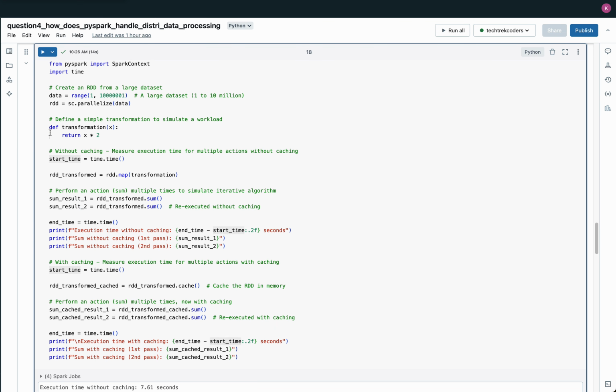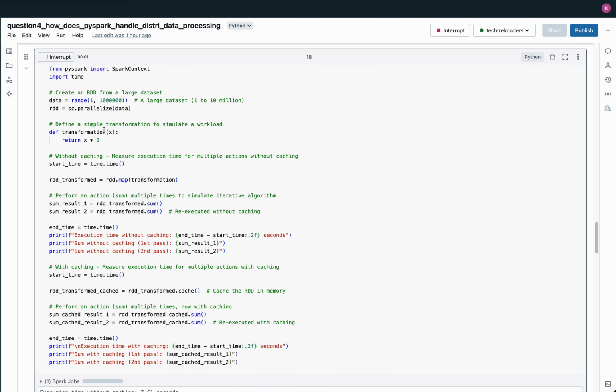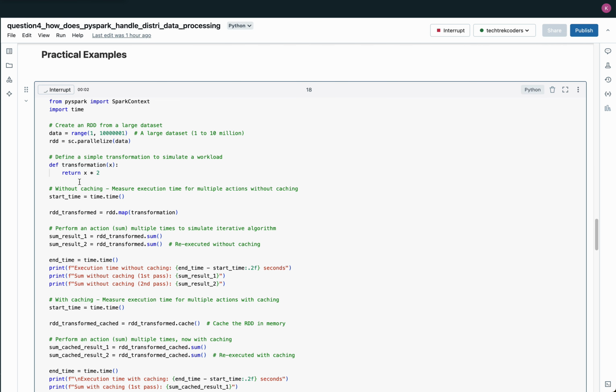In this practical example, we demonstrate the performance difference between computations with and without caching in PySpark using a large dataset of numbers from 1 to 10 million. First, we create an RDD by parallelizing the dataset across the cluster and then apply a simple transformation using the map function where each element is multiplied by 2.